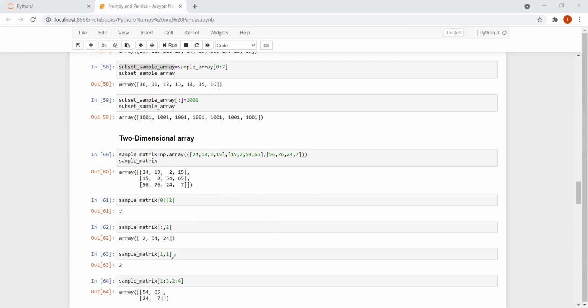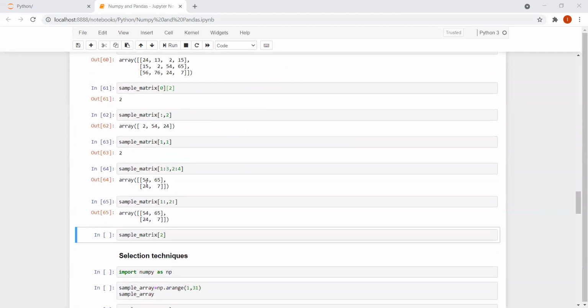In case I write 1 comma 1, the first 1 stands for row and the second 1 stands for column. So 0th row, first row, so only this will be considered, and then first column: 0th column, first column. So the output is 2 over here.